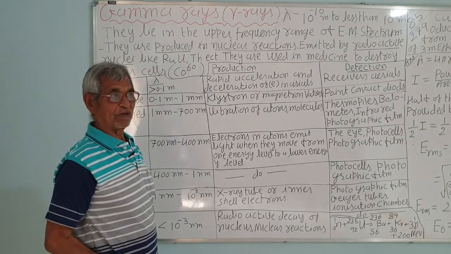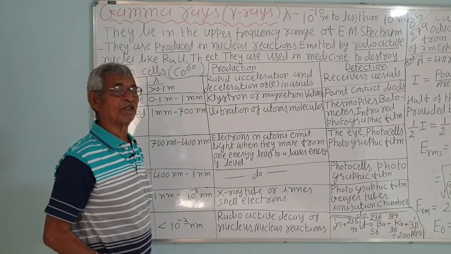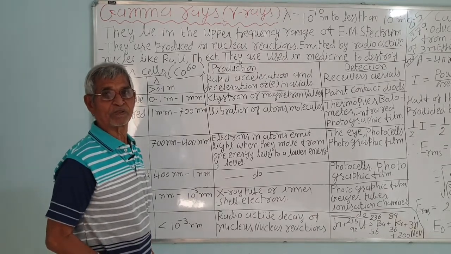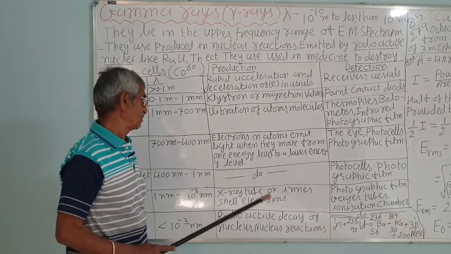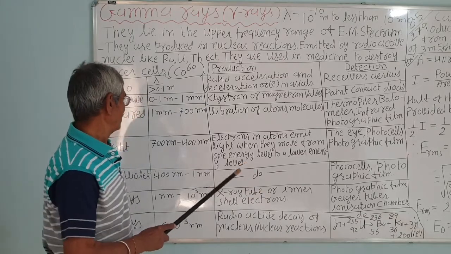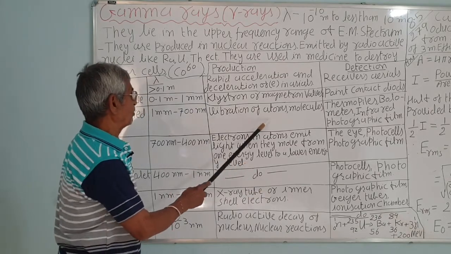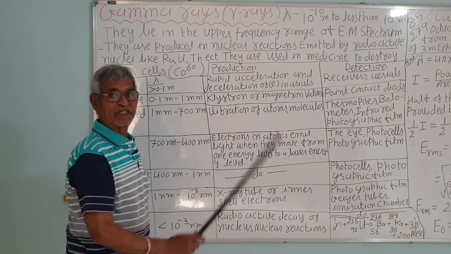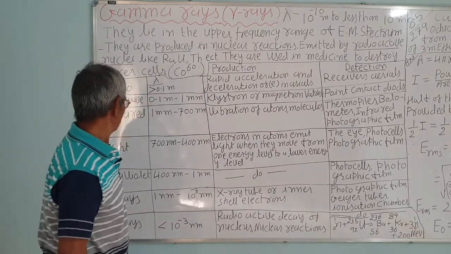So heat given will increase the vibratory and rotational motion of atoms and molecules. In iron, atoms and molecules are the same thing. Correct? So when the vibration of atoms and molecules increases, it radiates energy in the surroundings.